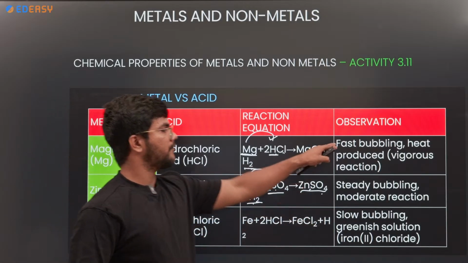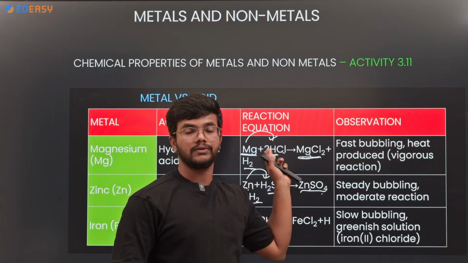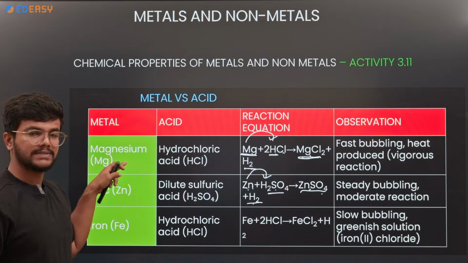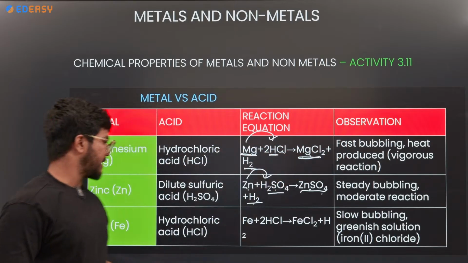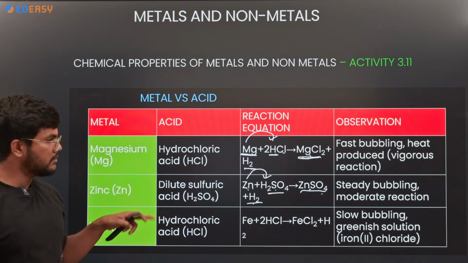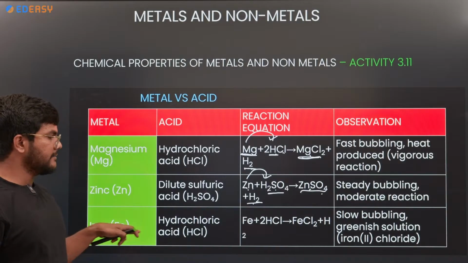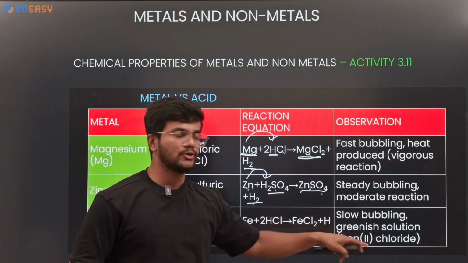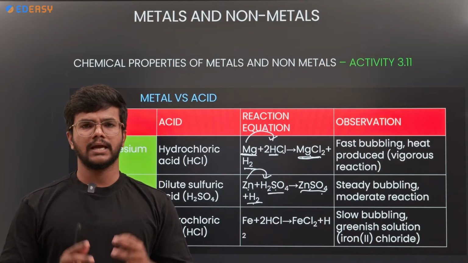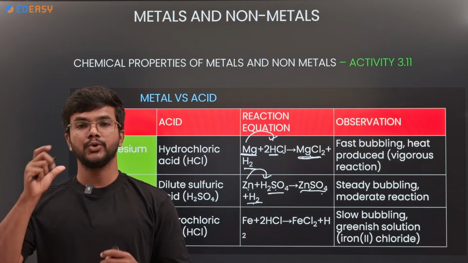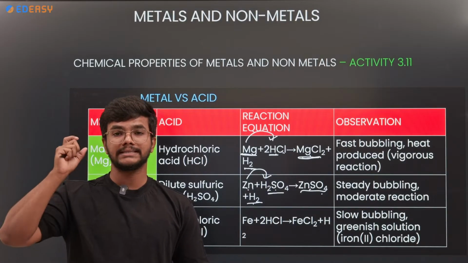Fast reaction, fast bubbles, heat produced, a vigorous reaction. So this is a highly reactive metal. Magnesium comes under the highly reactive metals, that is why the reaction is very vigorous. Whereas zinc is less reactive, with steady bubbling and a moderate reaction. And iron shows slow bubbling and a greenish solution. Why is it a greenish solution? In acids and bases, and also in unit 1, we have observed the chemical reaction of FeSO4, iron sulfate.